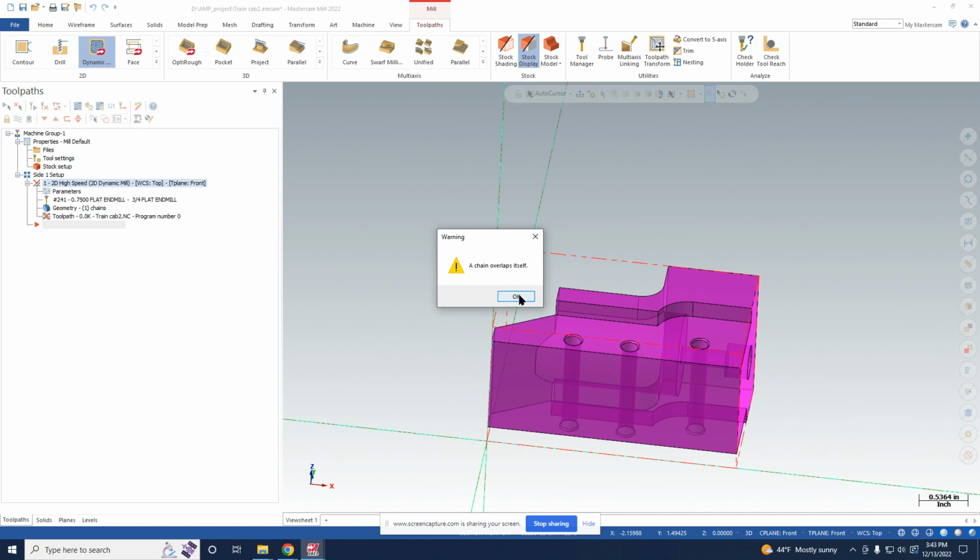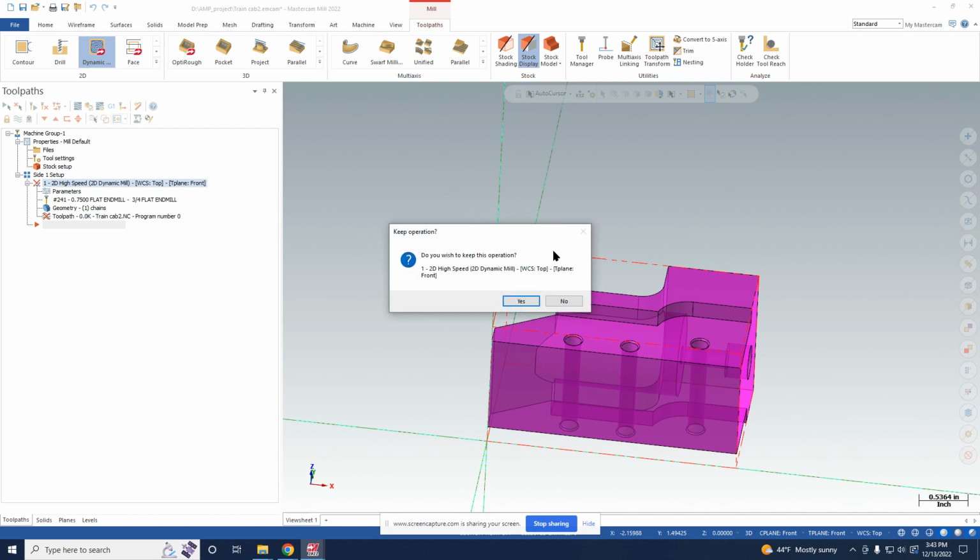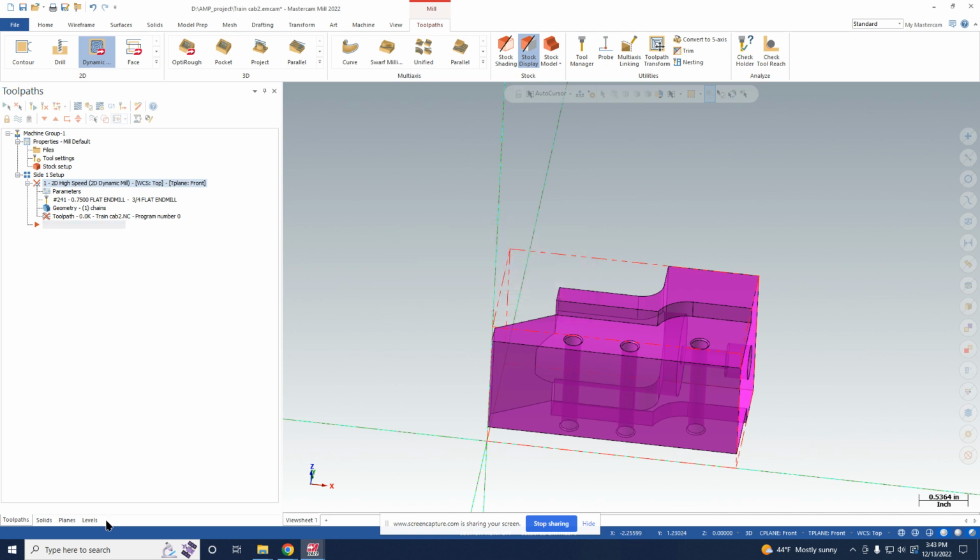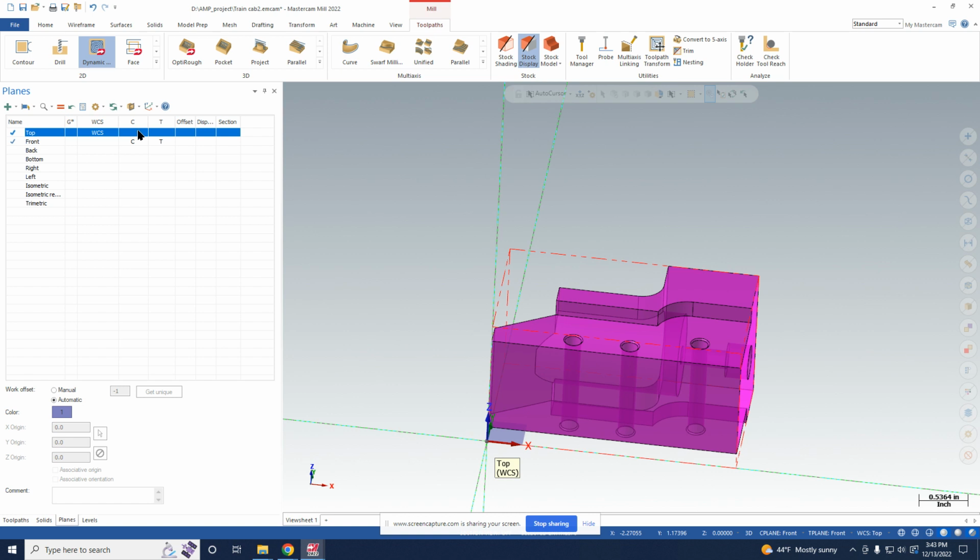I actually ran into this before, so I know why it's giving me an issue. The reason is that we need to move our tool plane into the same coordinate system as our world coordinate system, or it's going to give us issues.